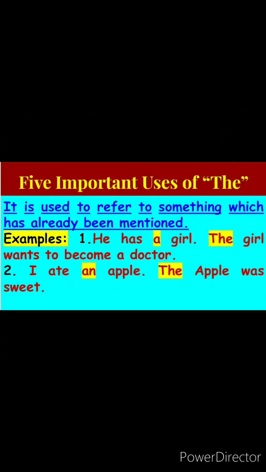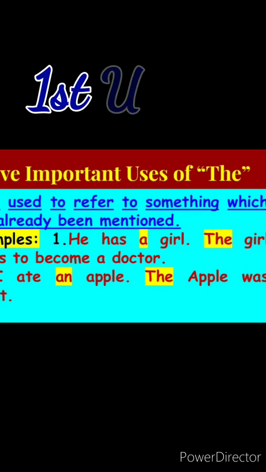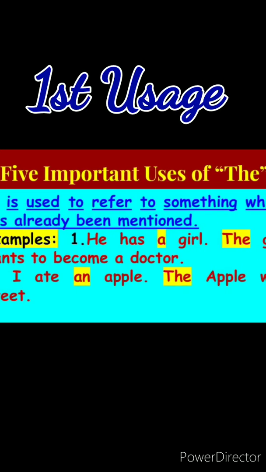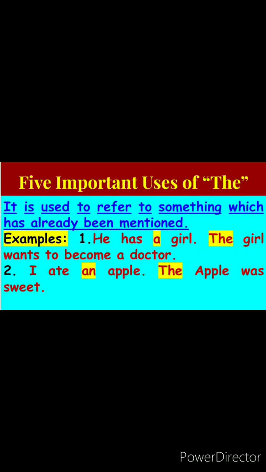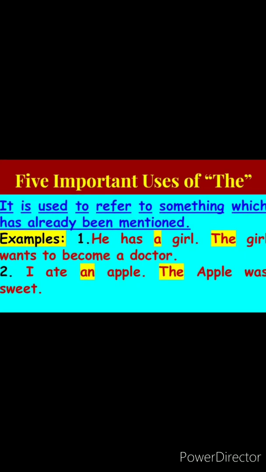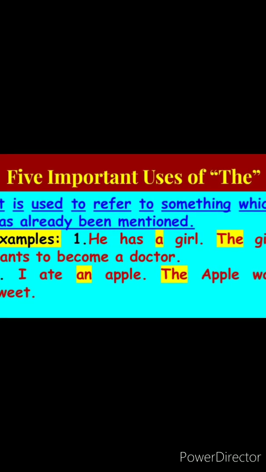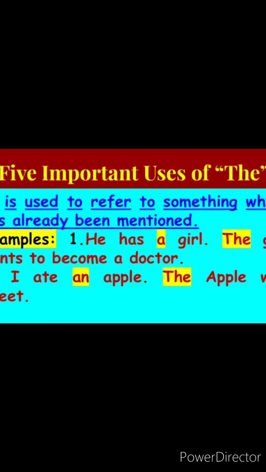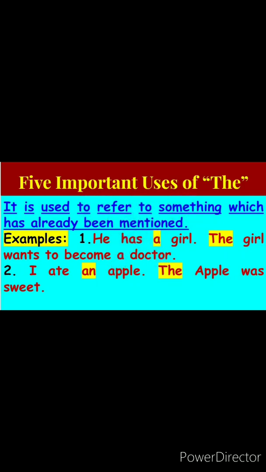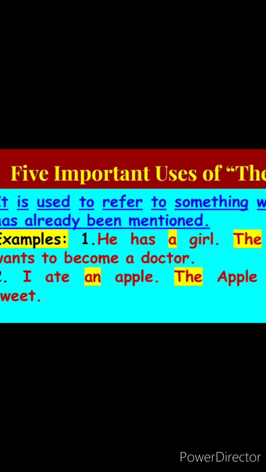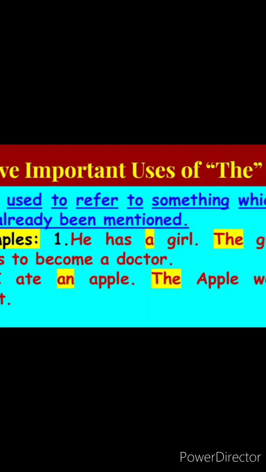Let's look into 5 important uses of the article the. The first use is, it is used to refer to something which has already been mentioned. For example, he has a girl. The girl wants to become a doctor. Now see here, we used a to refer to the girl for the first time. But when we are referring to the girl for the second time, we are using the article the.